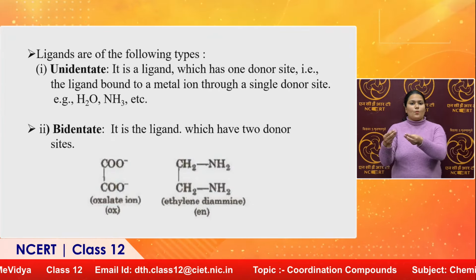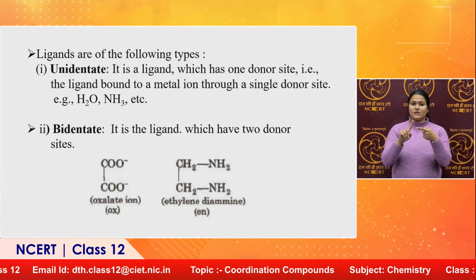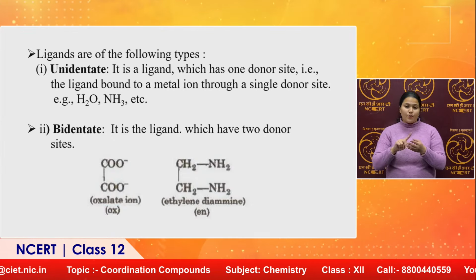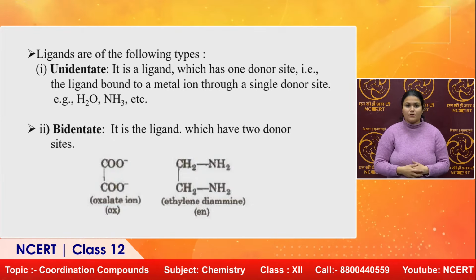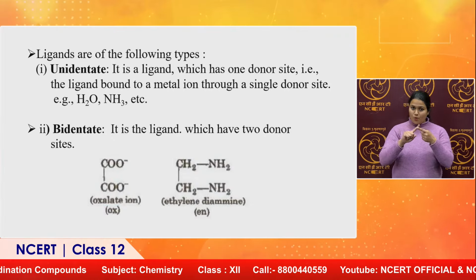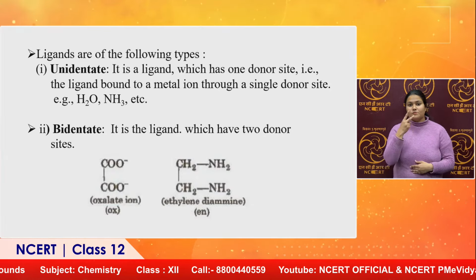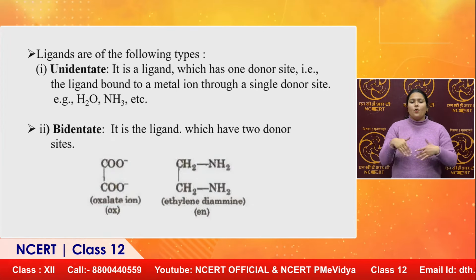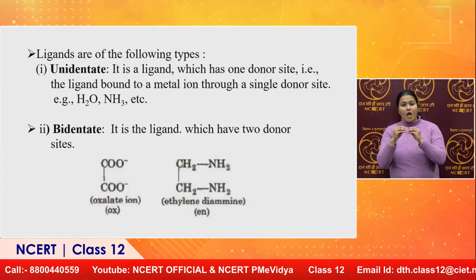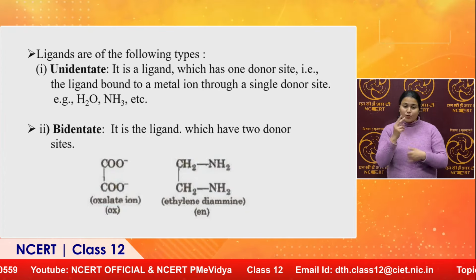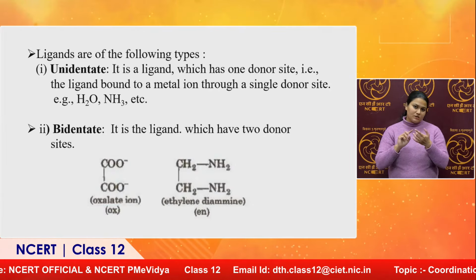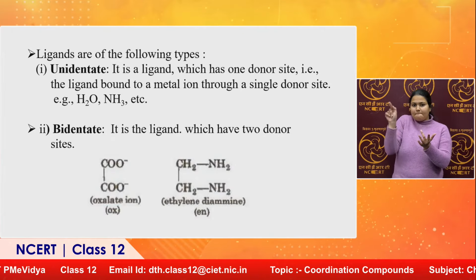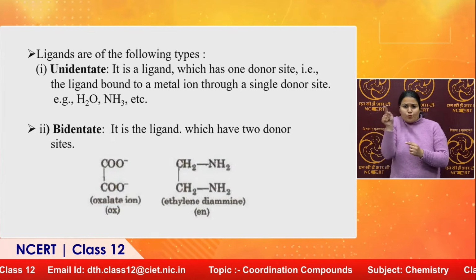Another well known example is EN or ethylene diamine. Generally it comes up many times in examinations also. If we talk about complexes, this kind of ligand generally comes in that. So, this one is the ethylene diamine, or we can say 1,2-ethane diamine, a didentate or bidentate ligand, because having 2 nitrogen atoms, and both nitrogen atoms donate a pair of electrons to the central metal. So, this will be the example of a bidentate ligand.